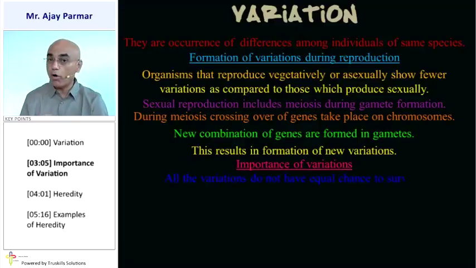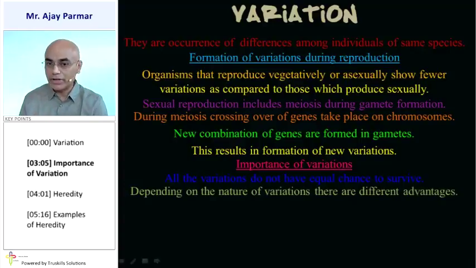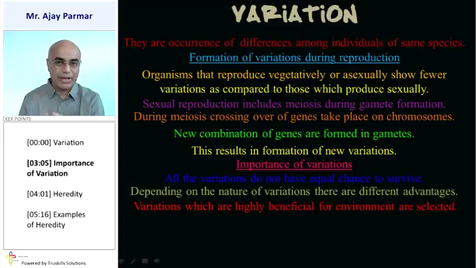That is mainly because all the variations don't have equal chances to survive. Supposing the variation is very drastic, very dramatic, completely say genetic mutation takes place very quickly, then those kinds of variations do not have any chance to survive. But depending upon the nature of variations, there are different advantages. Variations which are highly beneficial for the environment, only those variations are selected. Other variations which are drastically changing, which are not suitable for the environmental condition, those variations will not be selected.